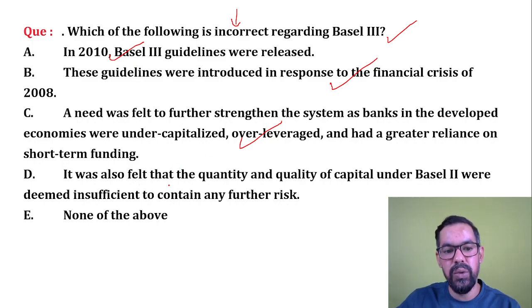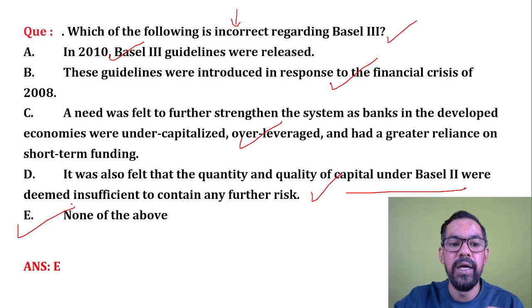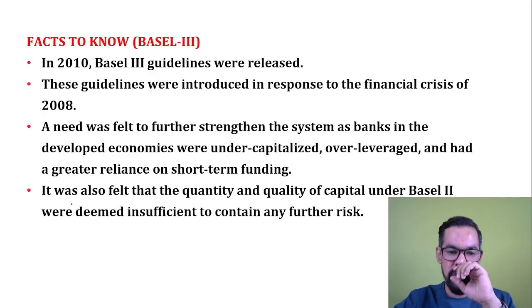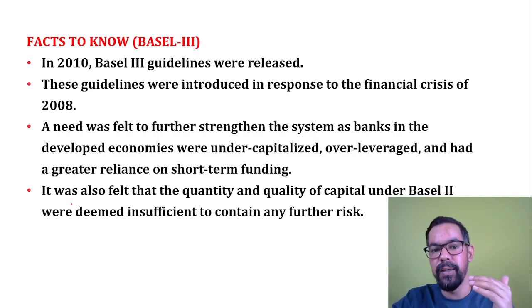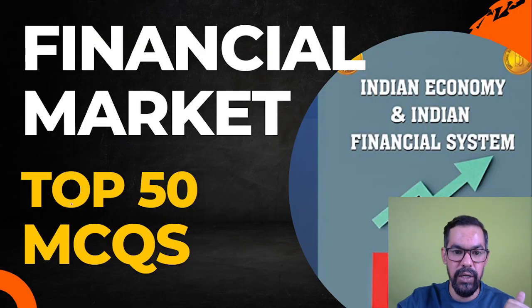It was also felt that the quantity and quality of capital under Basel 2 were deemed insufficient. So this is also correct. So what will be the correct answer? None of the above. So all statements are correct. So none of the above will be the correct answer for this particular question. Okay. So Basel 3, we already went through these particular guidelines. I hope you remember. So these are the major key takeaways from Basel 3.